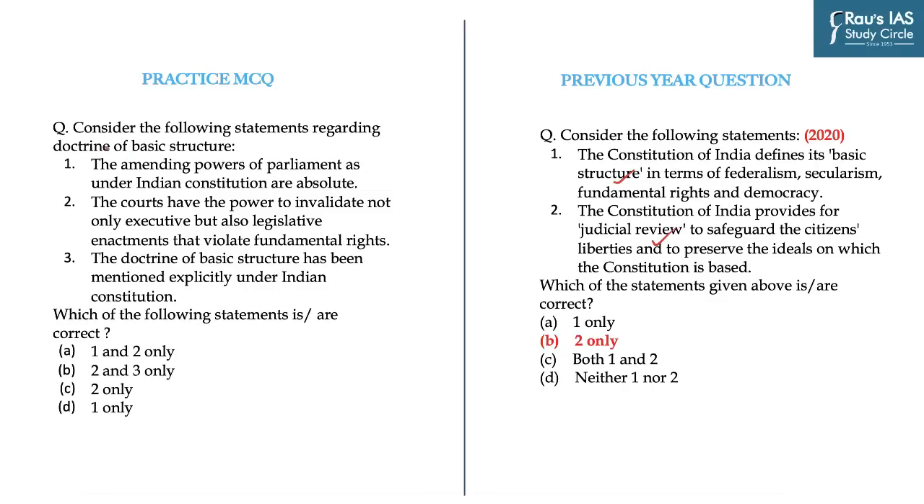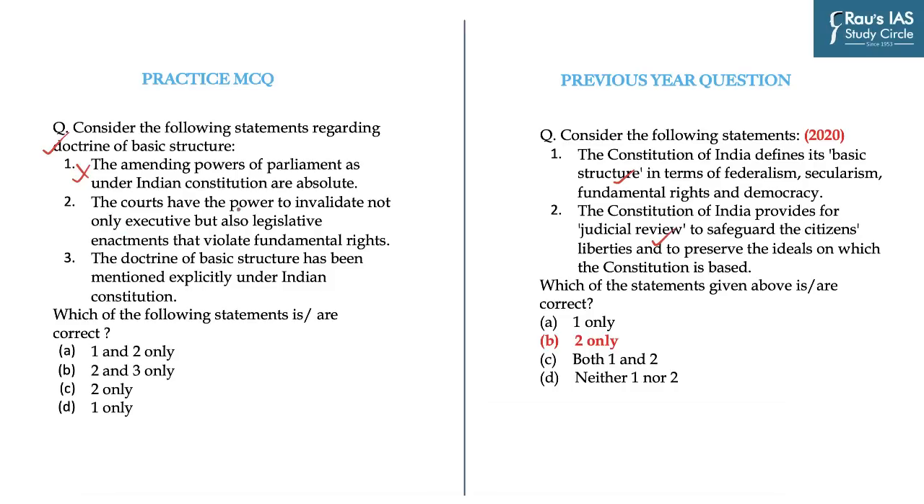So the practice question for today is, consider the following statements regarding the doctrine of basic structure. Statement 1, the amending power of Parliament under the Indian Constitution is absolute, which is of course incorrect because the amending power of Parliament is not absolute but limited, as adjudicated by the Supreme Court in various cases starting from Kesavananda Bharati to Minerva Mills, and it also concluded that limited amending power is a basic feature of the Constitution of India.